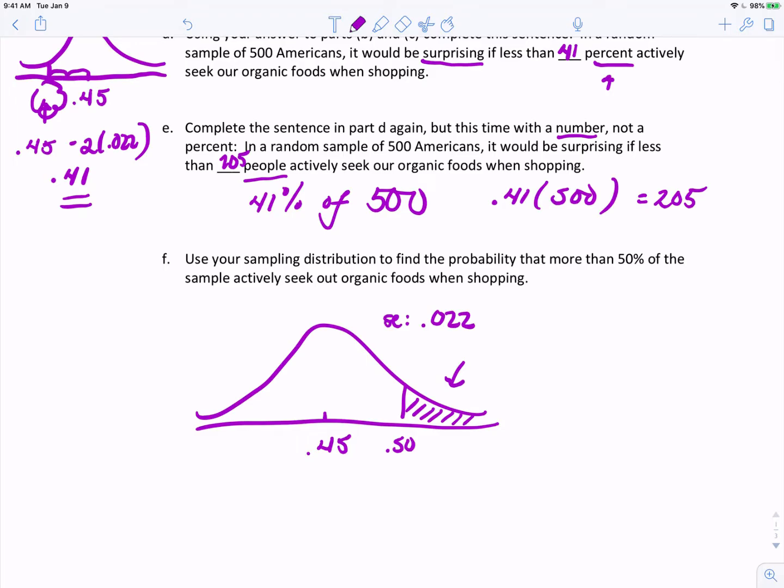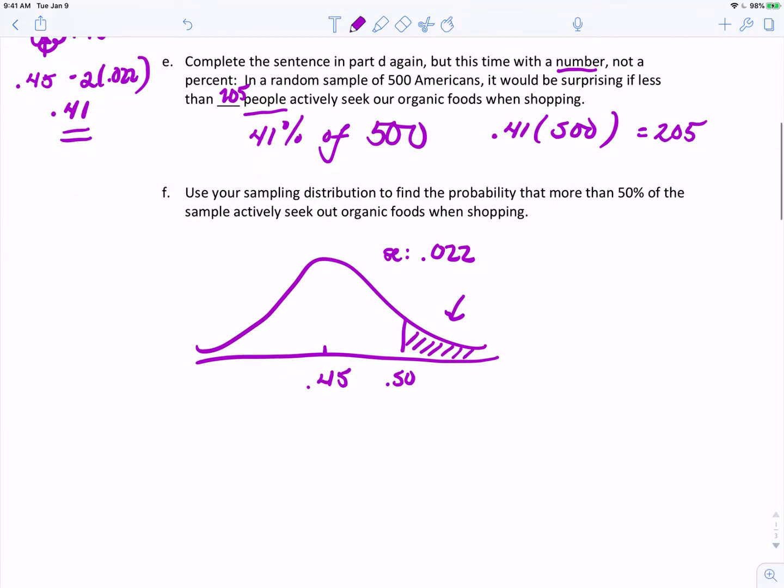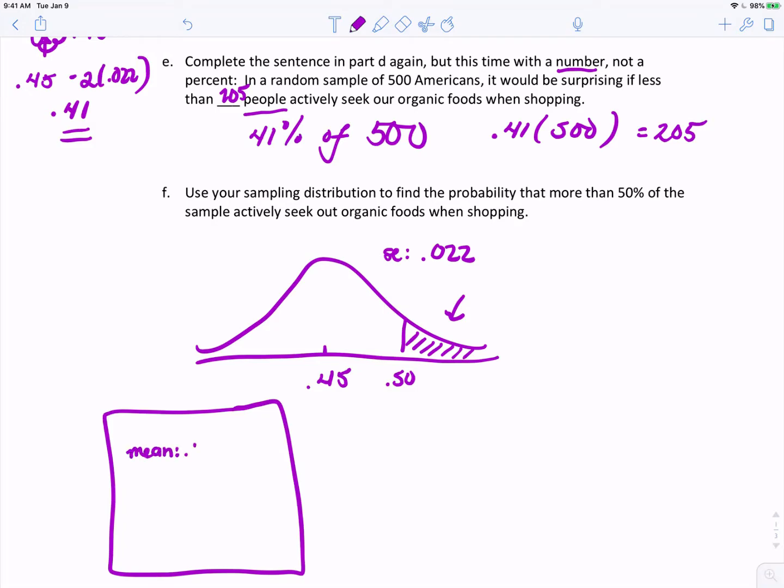So whenever you want to find the area under a normal curve, you're going to go to StatCrunch and use your normal calculator. When you go to your normal calculator, it's going to ask you for the mean. So the mean is 0.45. It's going to ask you for the standard deviation. The standard deviation is 0.022. And you want to find the probability that x is greater than or equal to 0.50. And then when you enter that into StatCrunch, your answer is going to come in this box. So let me go ahead and find that probability for you. If you were to put that into StatCrunch, let's see.